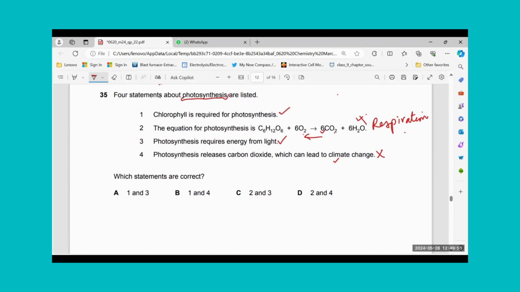It does not release carbon dioxide. It releases oxygen and glucose in the plant body. So the equation for photosynthesis is carbon dioxide and water forming glucose and oxygen. So this is basically the equation. Statement 2 and 4 should not be accepted. So I'll go for 1. Statement 1 and 3 are correct.